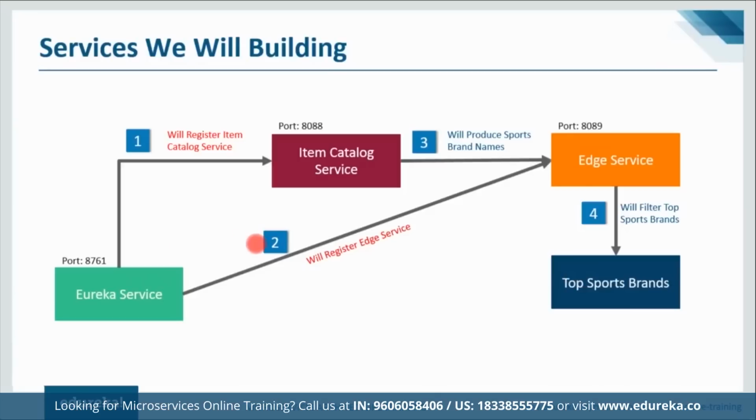So I've given the numbers as well in the diagram. The first thing is it will register the other two applications in Eureka service. First we'll register the item catalog, then we will register the edge service. Then the item catalog service will produce the sports brand names, and the edge service will filter only the top sports brands. So this is what is going to happen in today's use case.